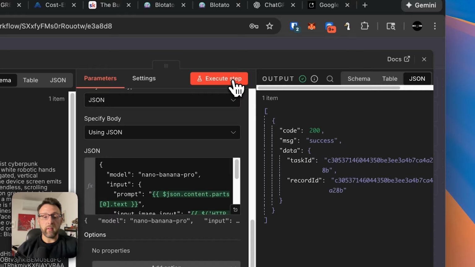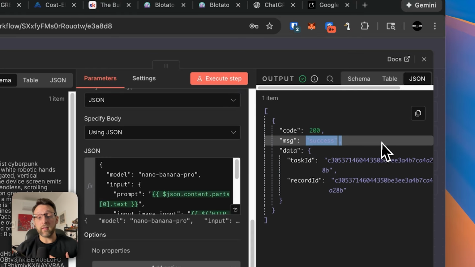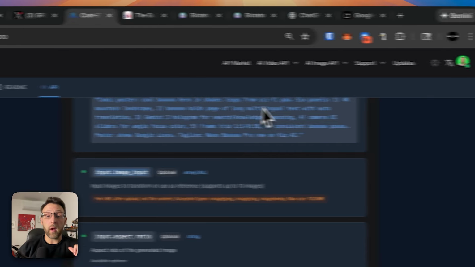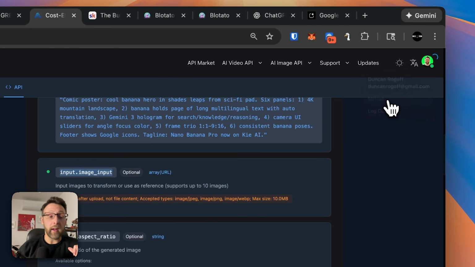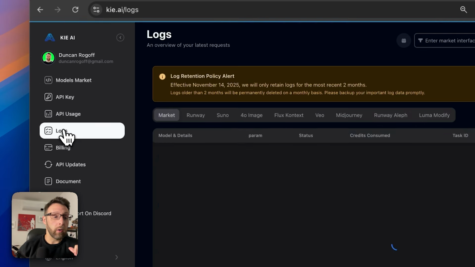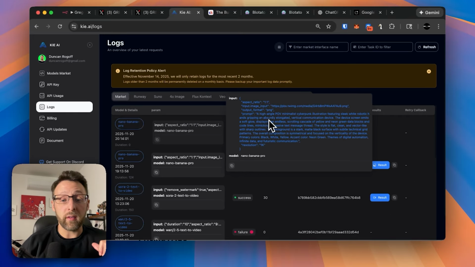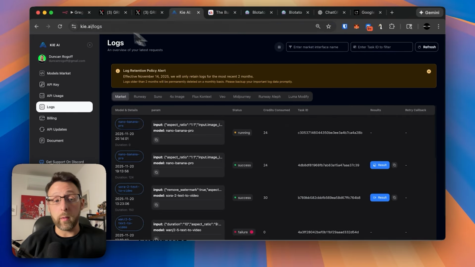So if I click execute step, you can see we sent this off and we have a success message. So we know that Kai has actually received it. If you want, you can come back into Kai, go to your dashboard, go to the logs, and you can see that we now have this running. And this is the prompt that we just sent off. And this is all good to go. So we know the system is actually working.